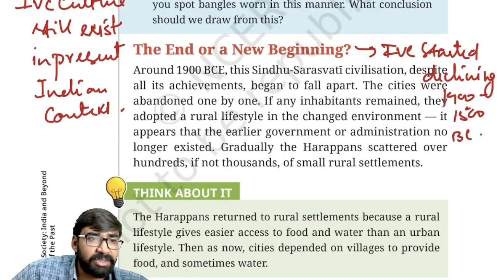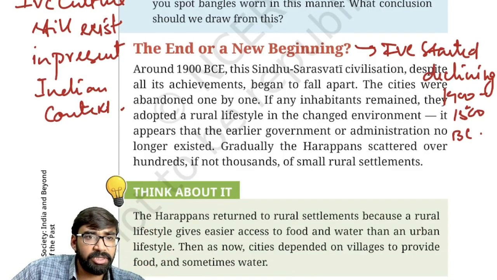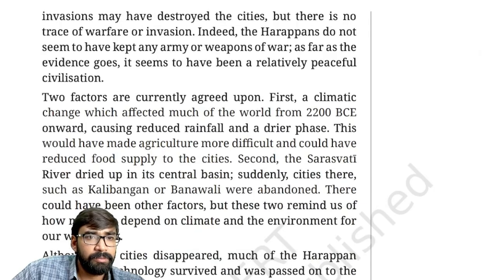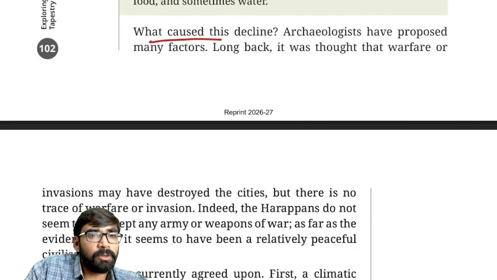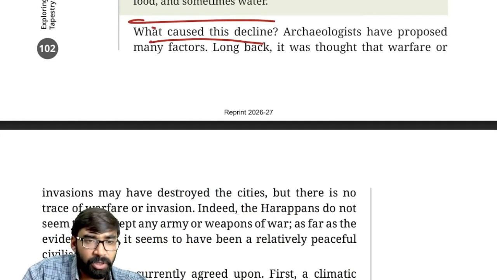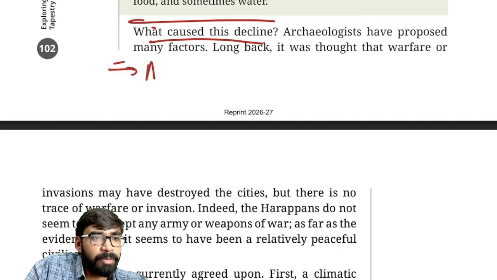Now, how did the decline process take place? There are various factors for the decline of IVC, so let's try to understand. As you can see, what are the causes of decline? First of all, the first thing is abandonment.